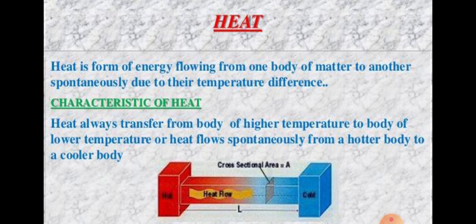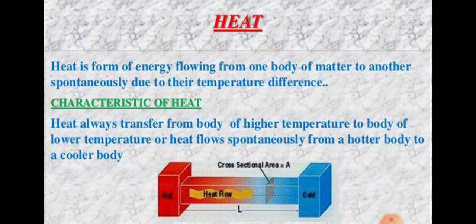For example, when water is kept in a refrigerator, heat gets removed from water. Its temperature decreases and it becomes cold. Heat always transfers from a body of higher temperature to a body of lower temperature. This is the characteristic of heat.